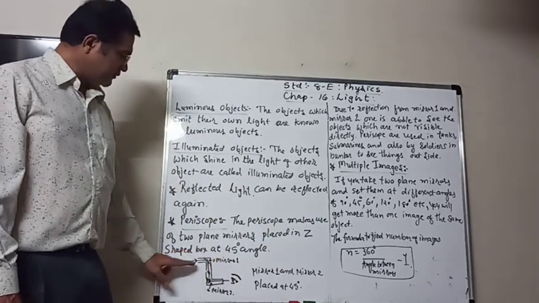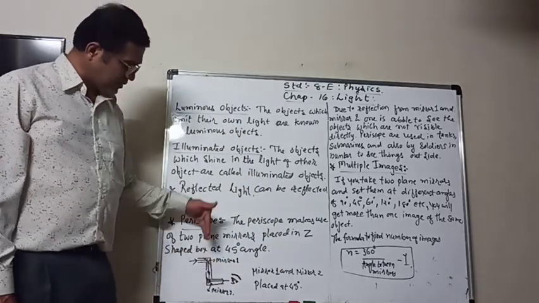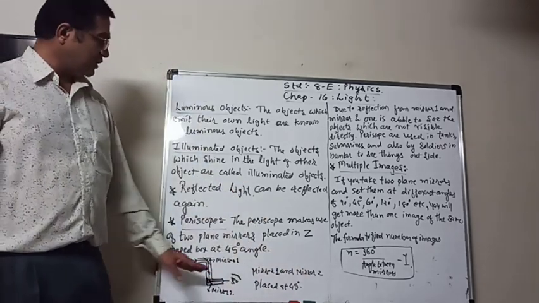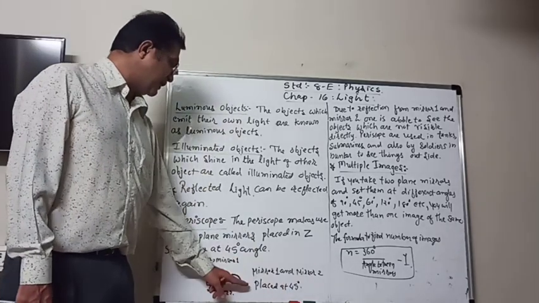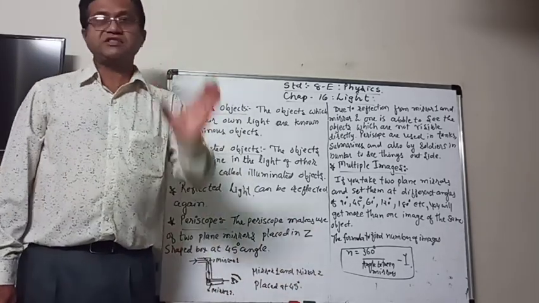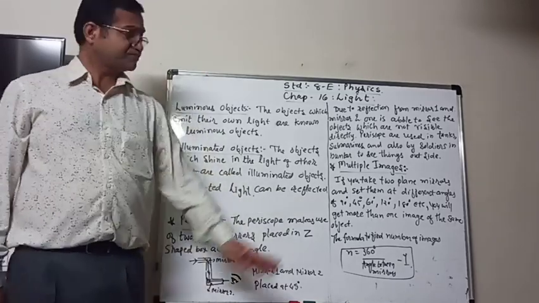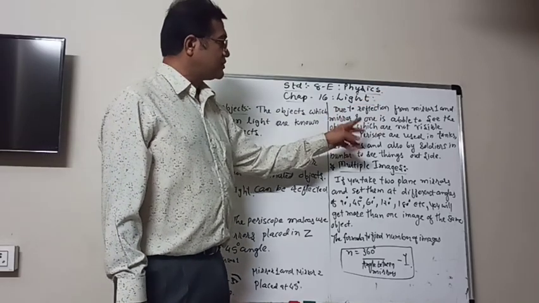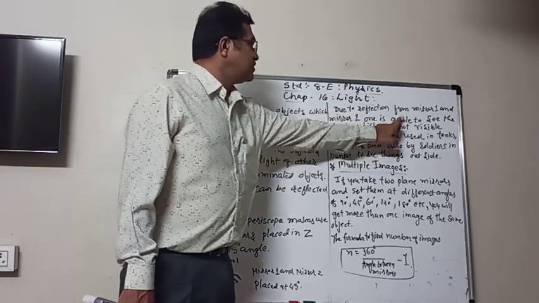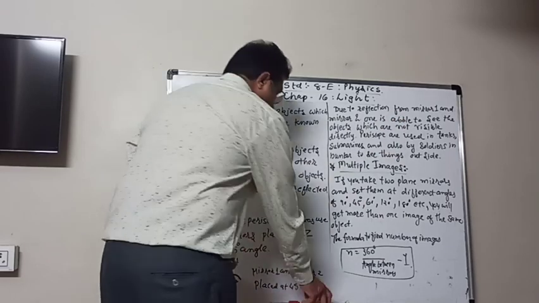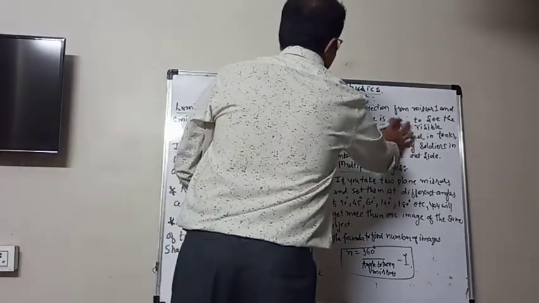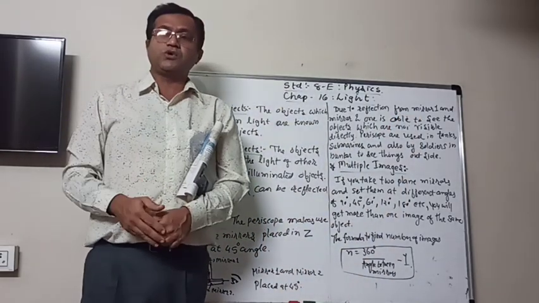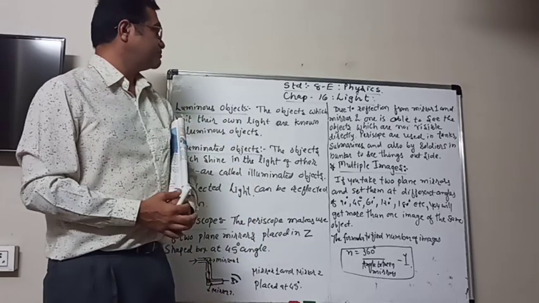So here reflection is two times. First reflection here, it goes there, and then again reflection, and then we can see the object. So here mirror 1 and mirror 2 are placed at 45 degrees with the box. What is the use? Due to reflection from mirror 1 and mirror 2, one is able to see the objects which are not visible directly. So it is not directly visible, but when we look from mirror 2, it is available to see.